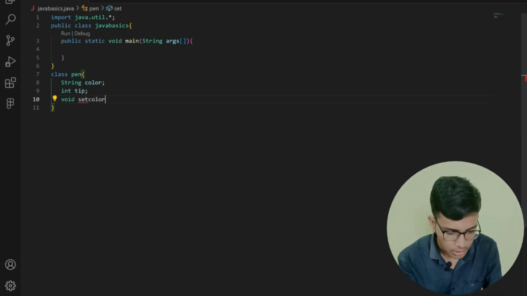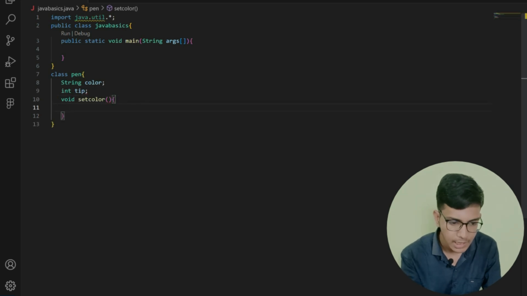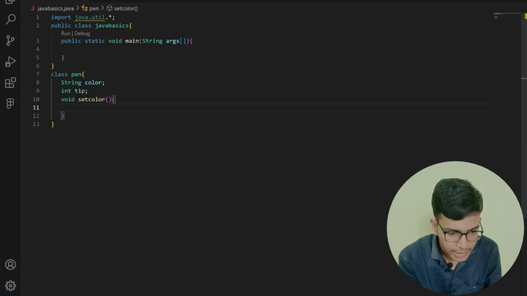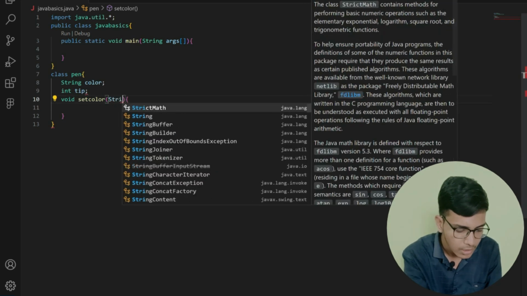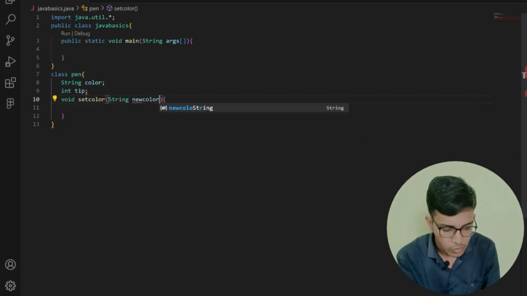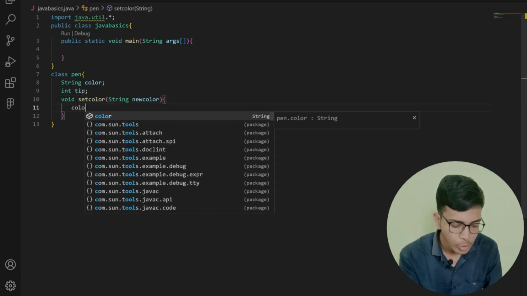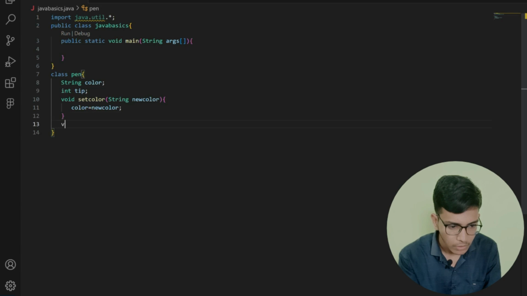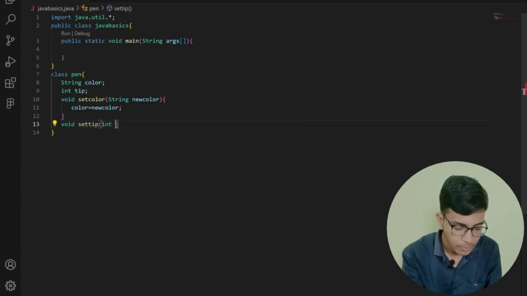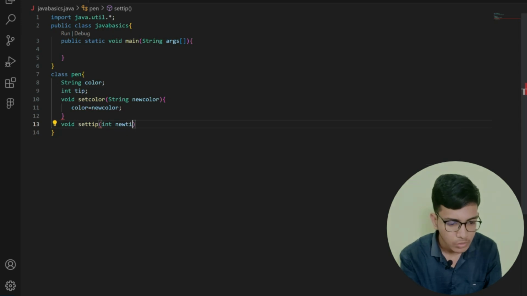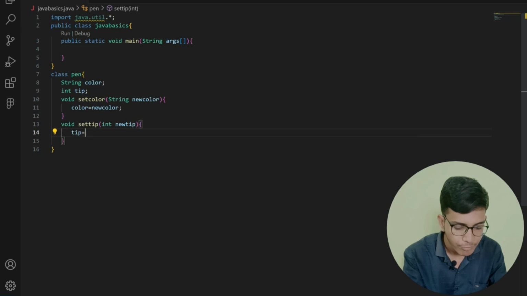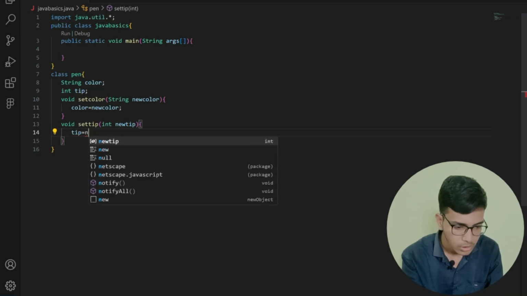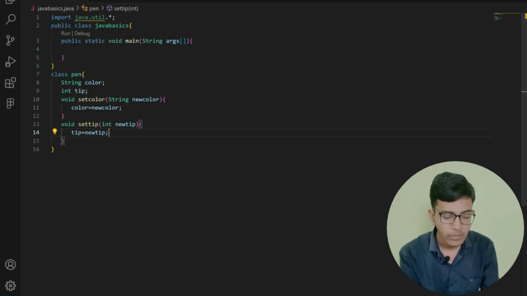After that, I am going to create my function, void setColor. SetColor will set the color; here I will take a parameter as string newColor. Here I am going to assign the color value: color is equal to newColor. That's all. After that, again I am going to create my function setTip. The setTip function will take input int newTip, and I am going to assign the tip value: tip is equal to newTip. That's all.